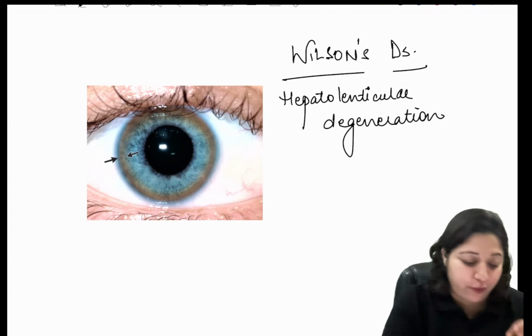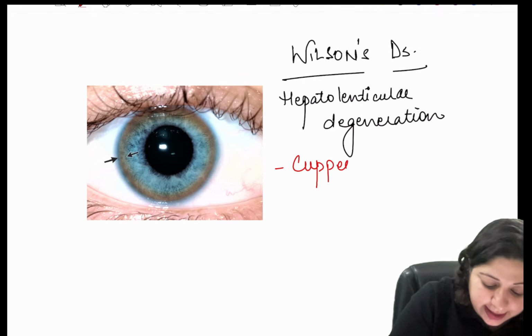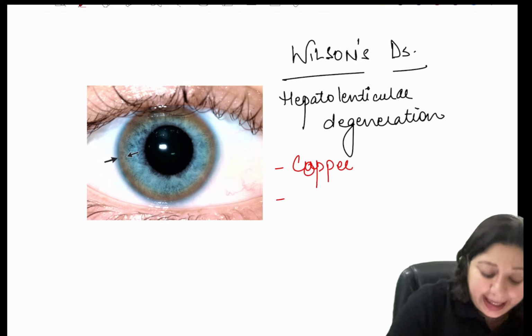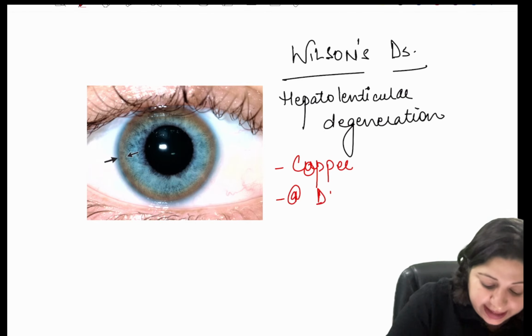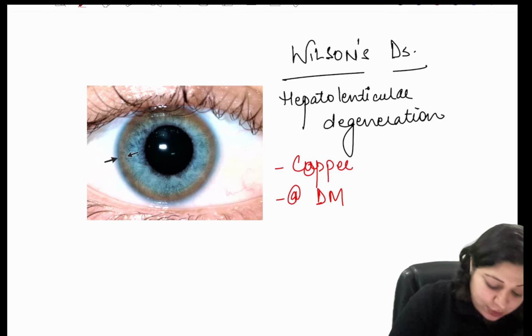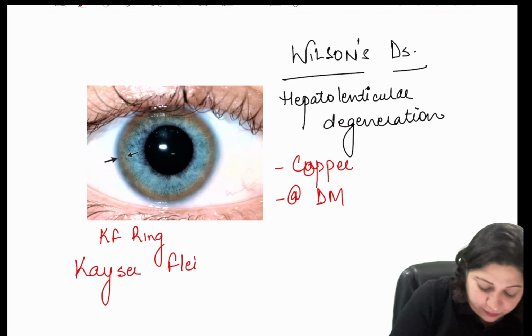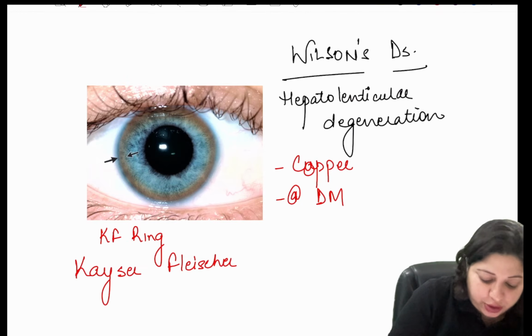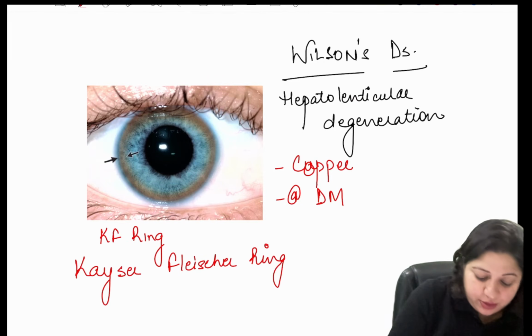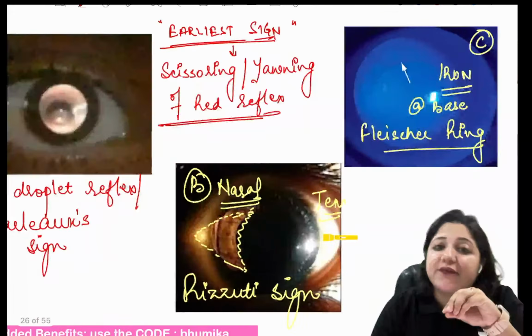It is because of the deposition of copper at the level of Descemet's membrane. And what is it called? This is called the KF ring, the Kayser-Fletcher ring.